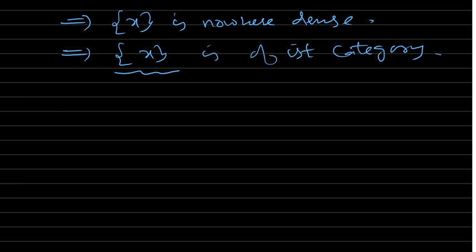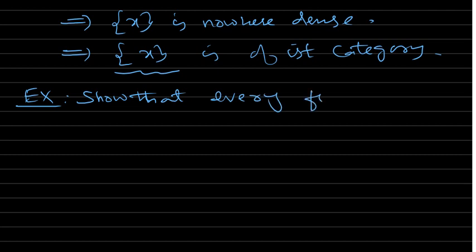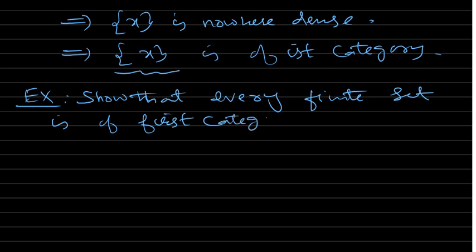Now the next exercise is to show that every finite subset of R is of first category. Solution: let's take any finite set.